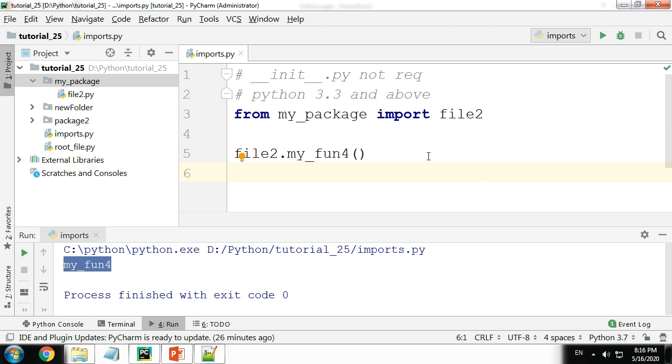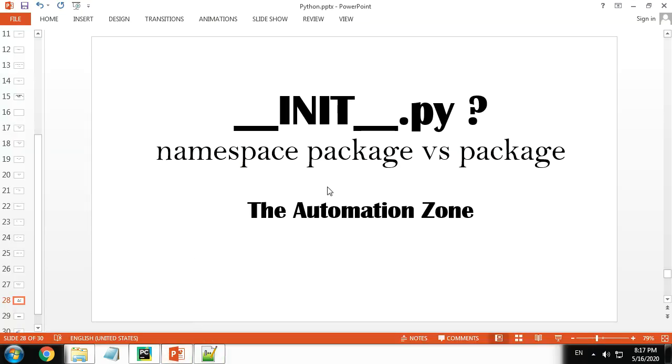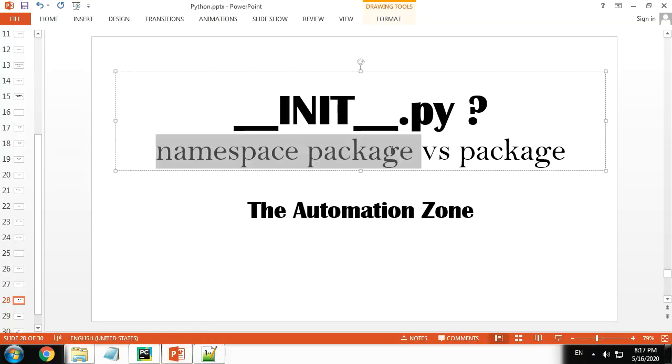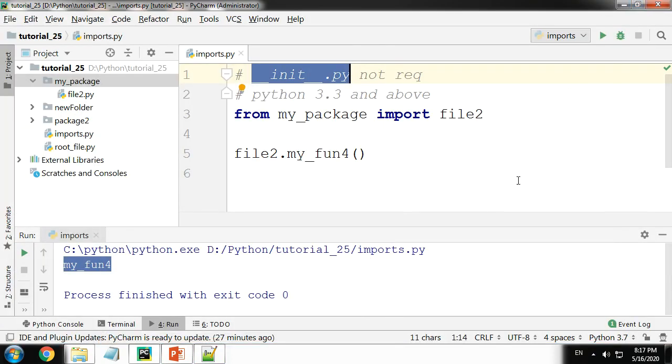Okay, that said, in Python 3.3 and above, is the init.py file completely useless? Not exactly true. There are many uses, along with one very important use, that is they are going to decide if a particular folder behaves as a namespace or as a regular package. Now if your folder does not have init.py from version 3.3 and above, it is your namespace package. What does that mean? Okay, it means this.